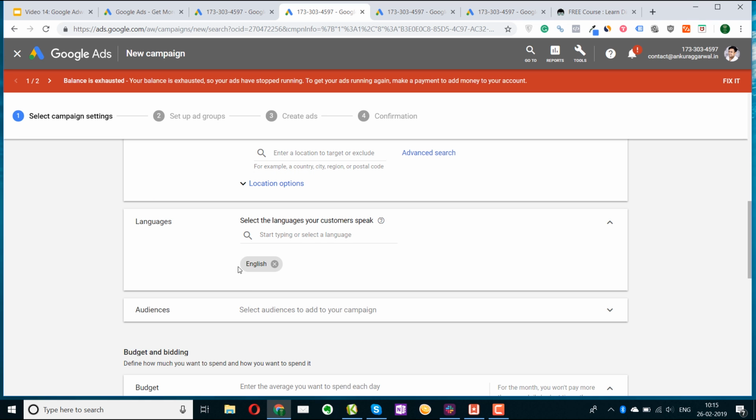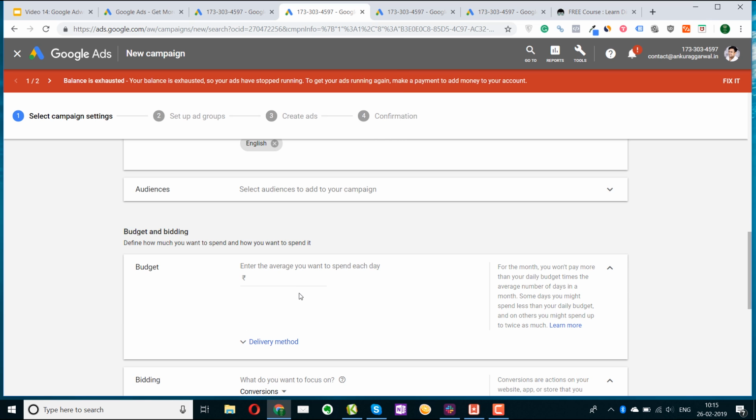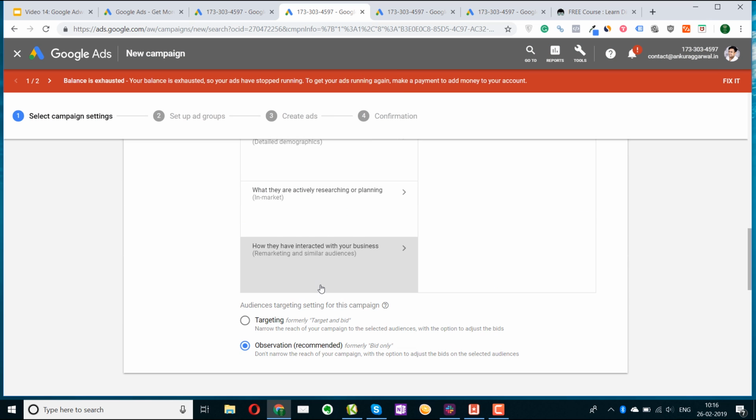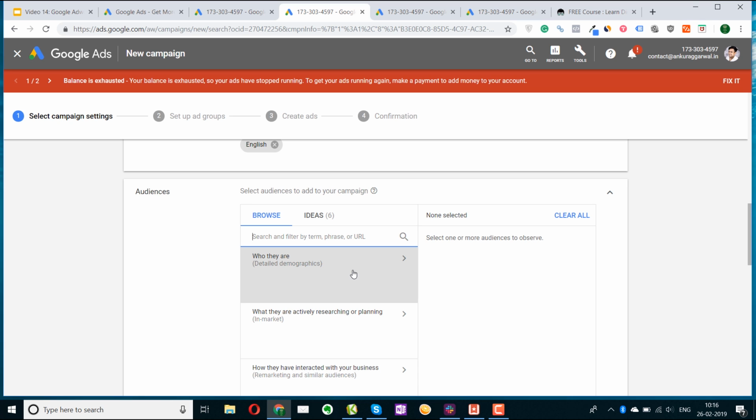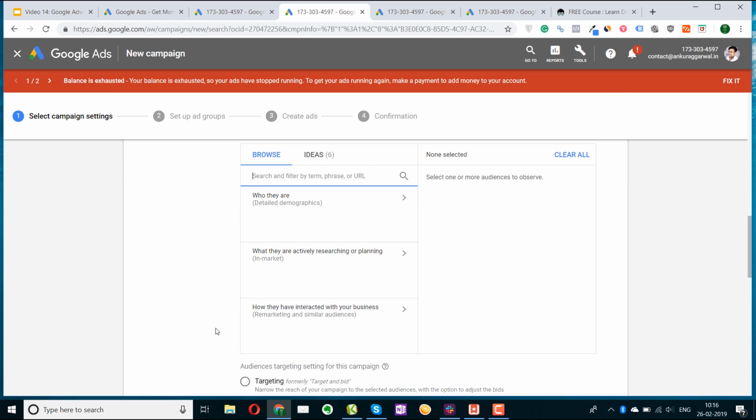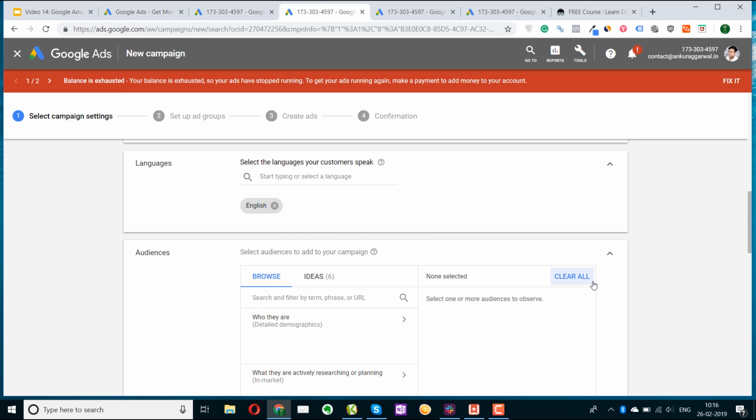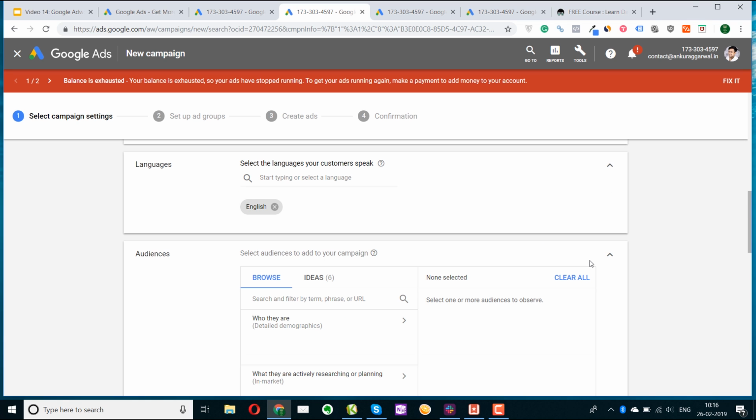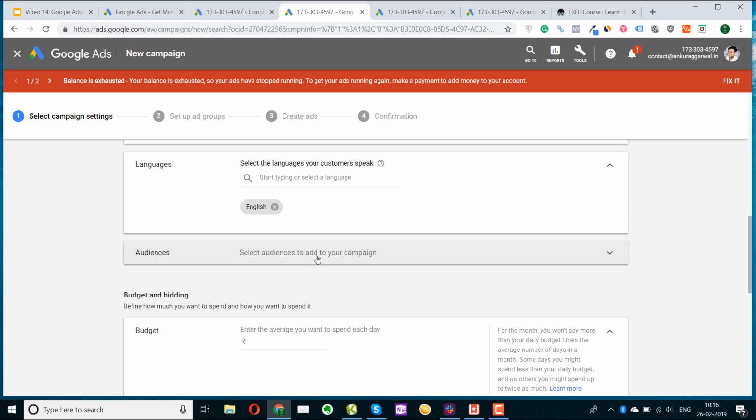I'll choose it here in India. Language, I'll keep it to English. I don't want my ads to be shown to a Hindi audience. Here in audience, you can also upload your audience if you already have one. Just like Facebook Pixel, Google also gives you a pixel that you can install on your website. And from there you can build multiple audiences and then run the ads on similar audiences to them.